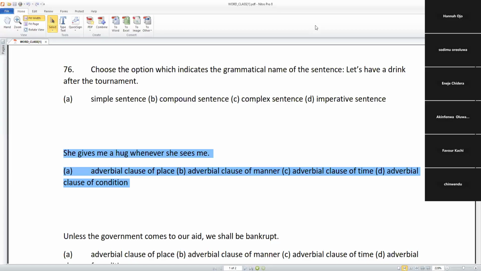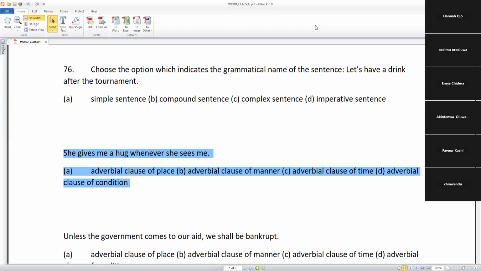What will be the answer? I just explained adverbs to you not long ago. Adverbial clause of time. Are you sure? What indicates time here in the sentence? Adverbial clause of condition? Are you sure? Of manner? Of place? Do you see where? No, it's whenever.